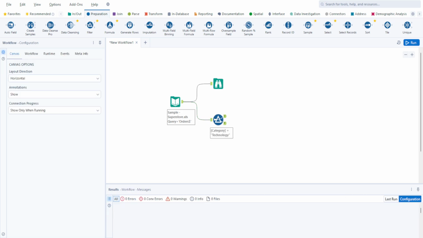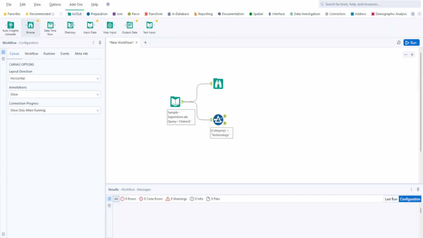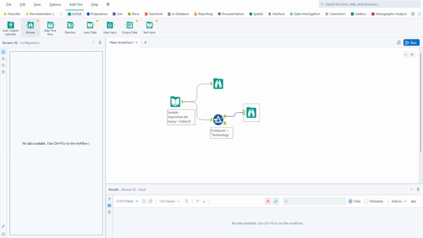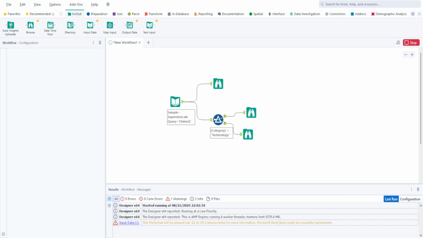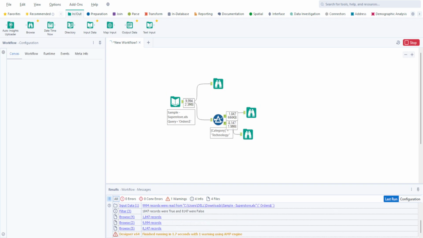Fine. I'll also put a browse tool just after that to have a look at this. So browse tool here, and also a browse tool at this part, and I will run this now. The moment I run this, it should run without any errors. Done with it. Okay, I can click on the browse tool to see the data.